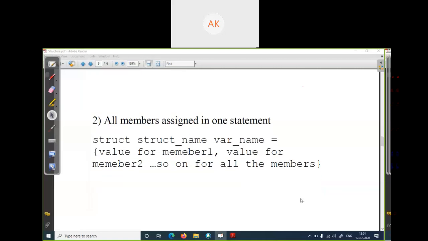Is it clear? I'm just giving an example of how we can assign values for a student. We are assigning the values to the student structure. So how can we assign? Write struct, your structure name is student, your variable name is s1, equals to